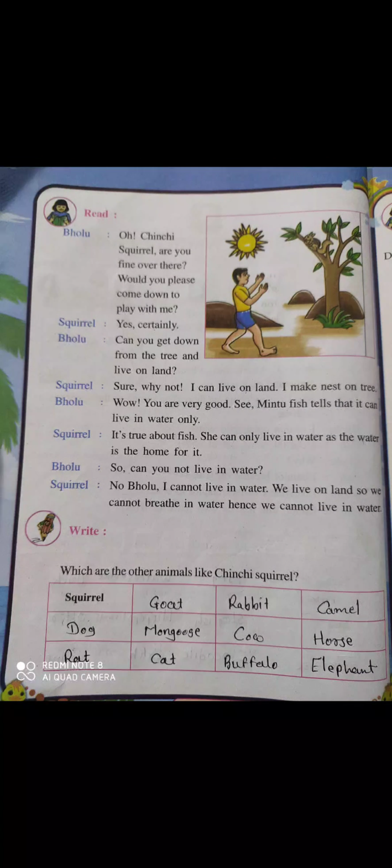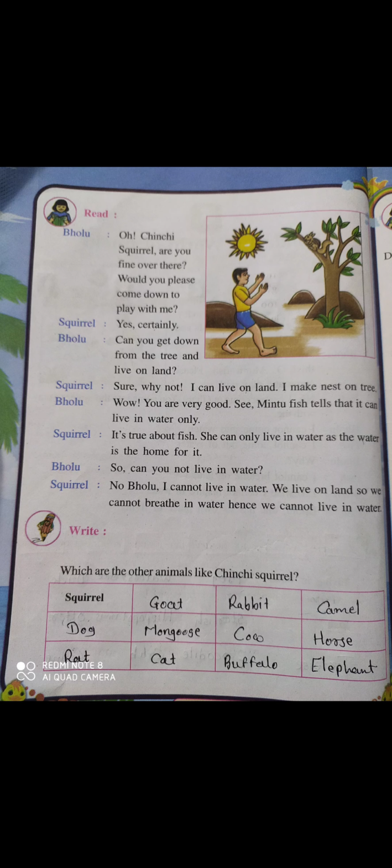Now the squirrel says that yes, the fish is telling the truth, that fish can only live in water as they cannot breathe on land. The water is the home for fish. Now Bholu says, "So can you not live in water?" So the squirrel said, "No Bholu, I cannot live in water." Now Bholu asks in Gujarati, can you live in water? So the squirrel said that no, I cannot live in water.